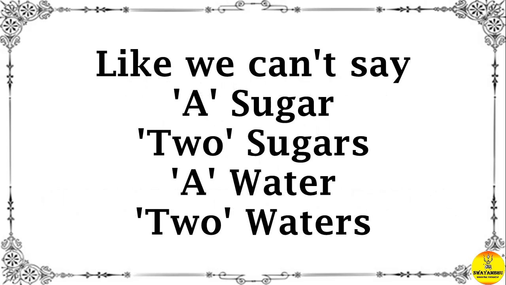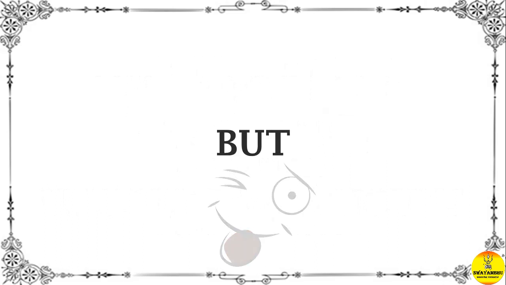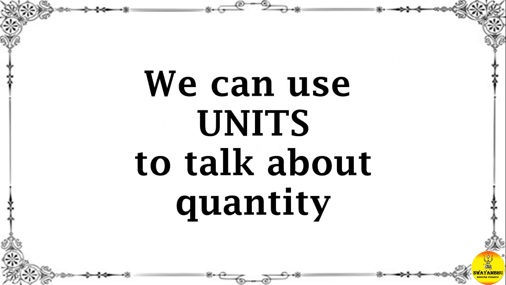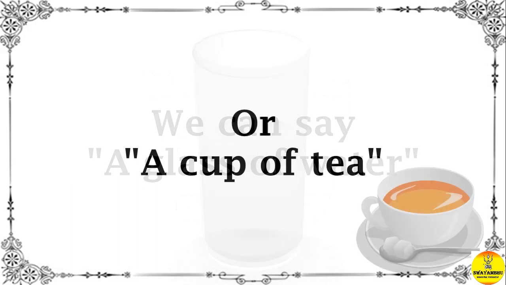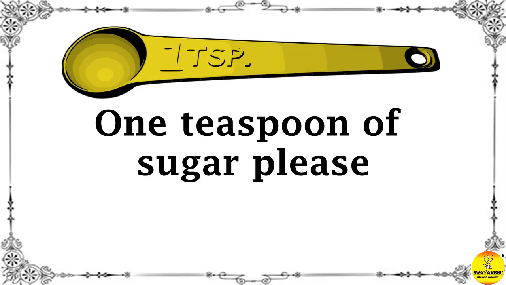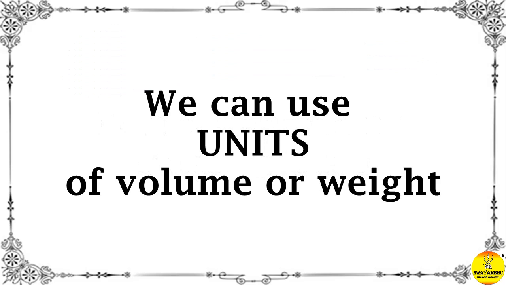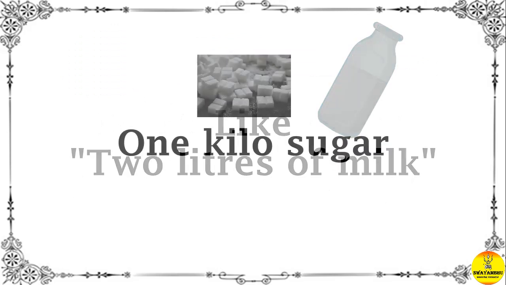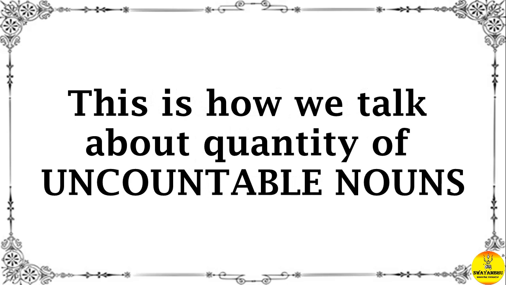Like, we can't say a sugar, two sugars, a water, two waters. Sounds so funny, isn't it? But we can use units to talk about quantity. For example, we can say a glass of water or a cup of tea, 1 teaspoon of sugar please. We can use units of volume or weight like 2 liters of milk, 1 kilo sugar, a handful of, a pinch of, an hour. This is how we talk about quantity of uncountable nouns.